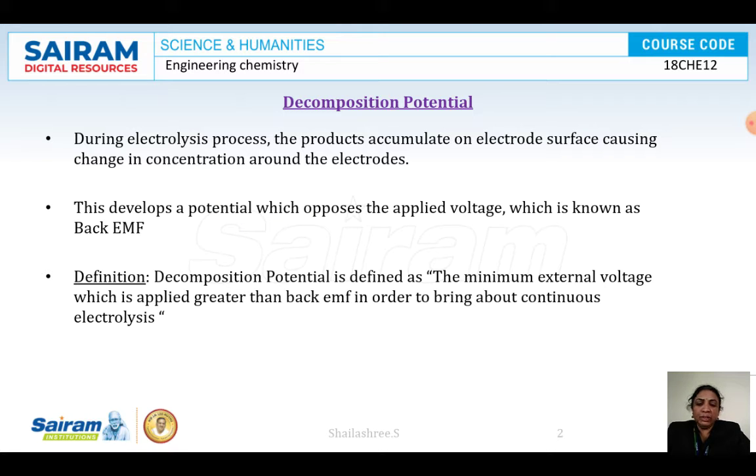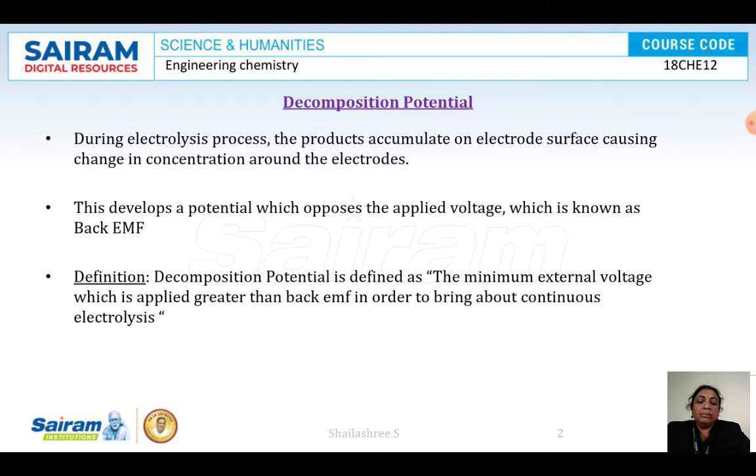Polarization we discussed in the previous class. Polarization is a decrease in the electrode potential that is due to the inadequate or slow supply of ions from the bulk of the solution towards the electrode surface. When the diffusion is slow, the electrode is said to be polarized. The second factor affecting the electrolysis process is decomposition potential. Let us see what this decomposition potential is.